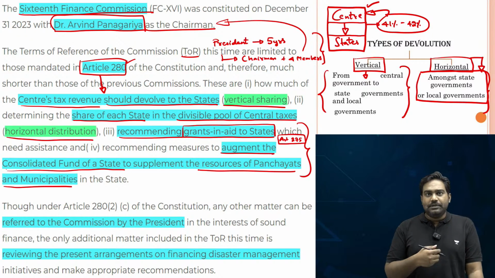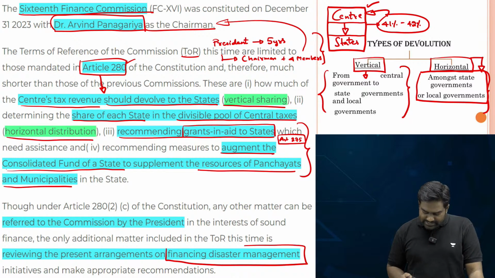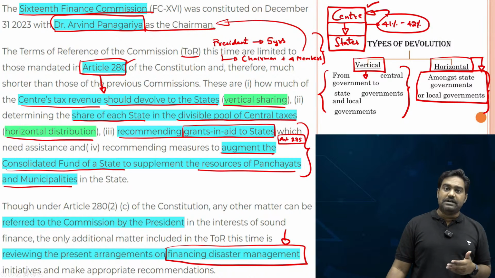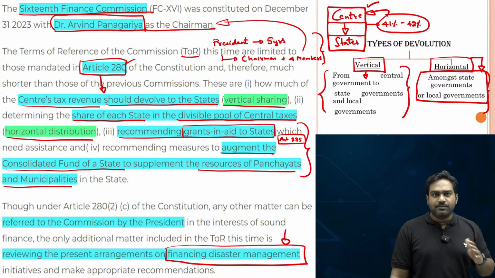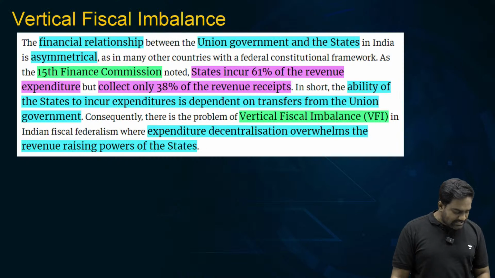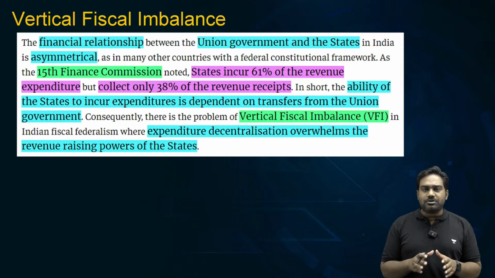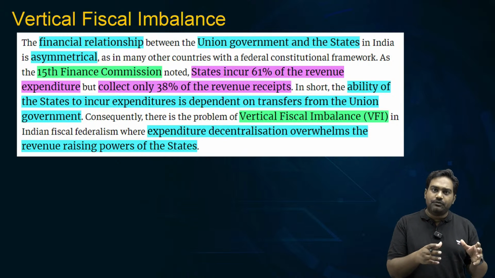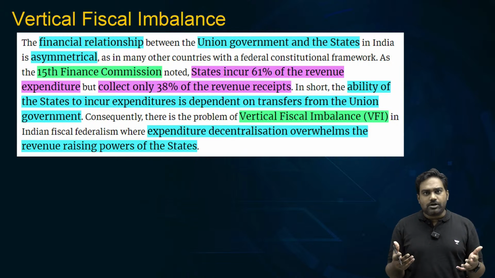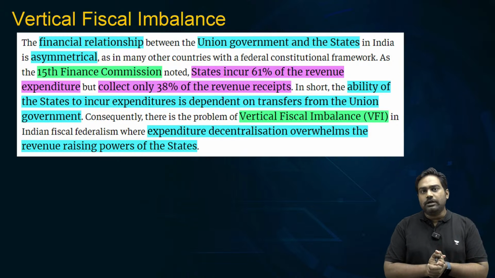For example, the 16th Finance Commission has been asked to look into disaster management financing and how disaster management response and mitigation funds can be distributed between the states. So, such additional terms of reference could also be added by the President. So, the Finance Commission plays this important role in determining the devolution of funds from center to states and the share of each state, which essentially accounts for your vertical and horizontal devolution.